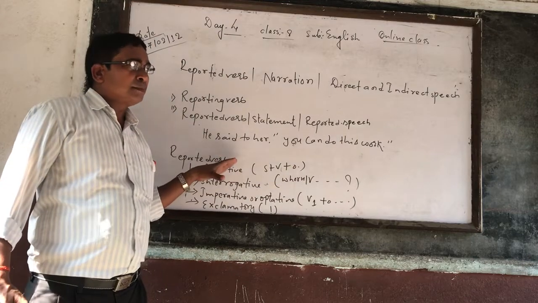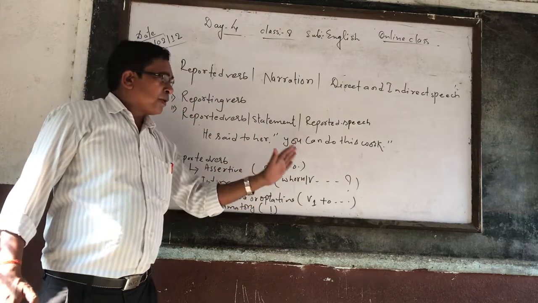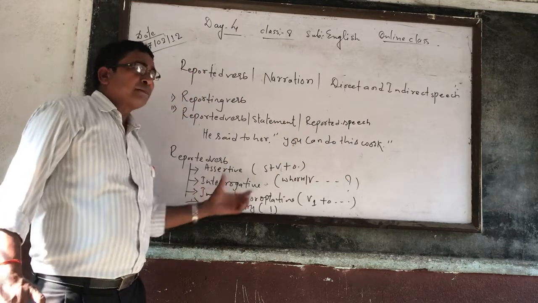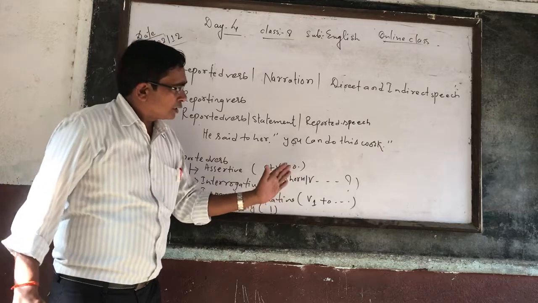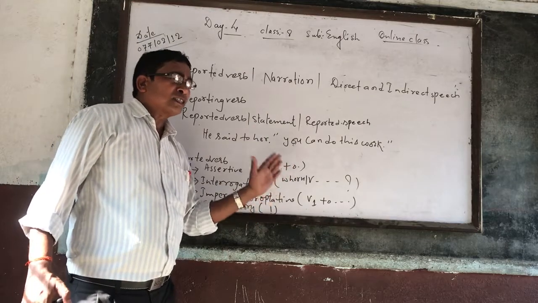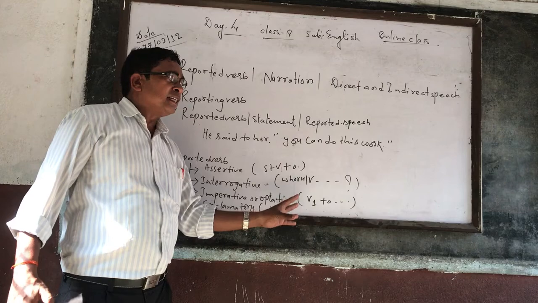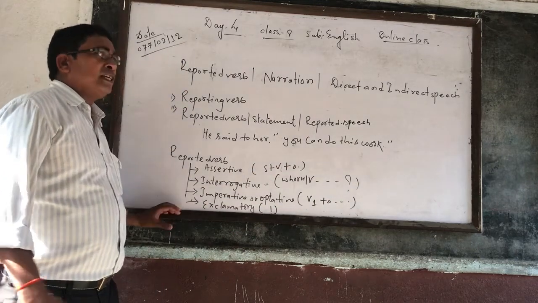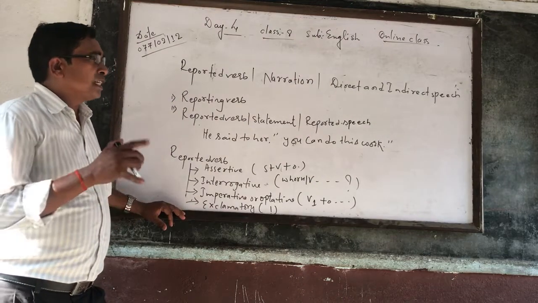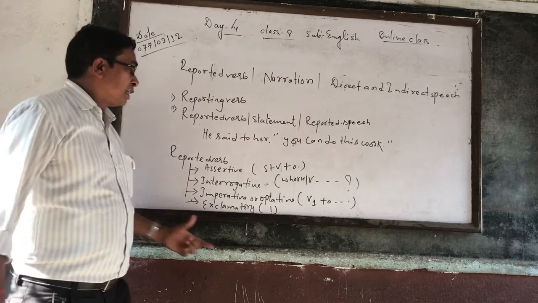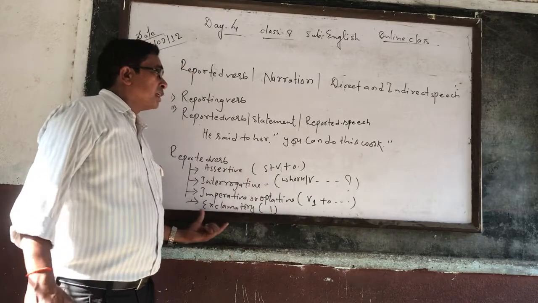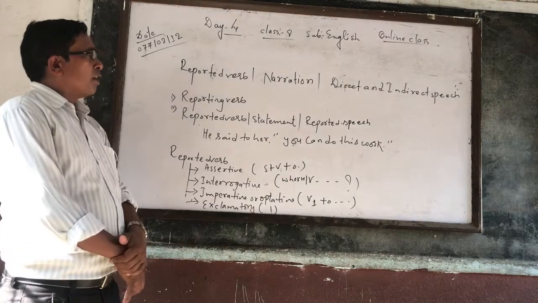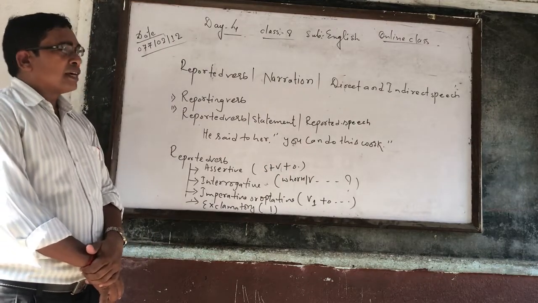Once again, subject, verb, object, full stop at last: that means assertive. WH or helping verb, question mark at last: that means interrogative. Directly starts from main verb, verb 1, or sometimes there may be please or kindly and then full stop at last: that is imperative. Finally, if there is an exclamation mark, that we say in Nepali Vismyadi Bodhak Chihna, then that means exclamatory sentence. So this is only the introduction of direct or indirect speech or narration.